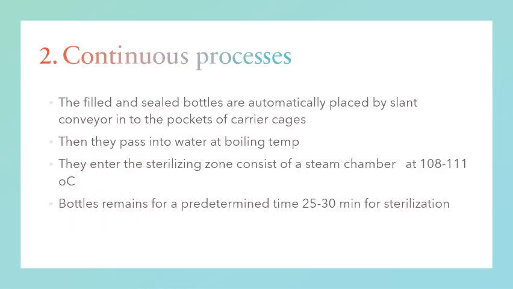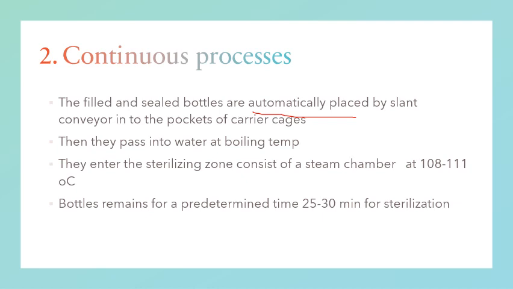Let us see the continuous process. In the continuous process, the filled and sealed milk bottles are automatically placed by means of a slant conveyor into the pockets of carrier cages. They then pass into water at or near boiling temperature.